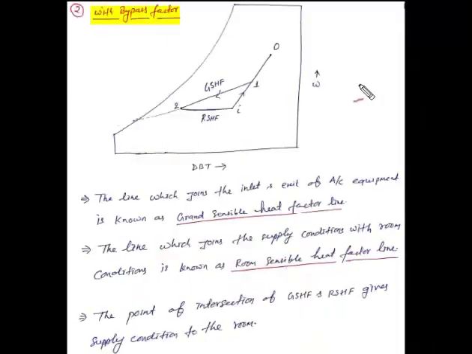This is the second part of the summer air conditioning, that is with bypass factor. Before this, we discussed the zero bypass factor summer air conditioning system. Here in this diagram, we can see point 2 is not located on the apparatus dew point temperature or on the saturated line. This process will intersect with the saturated line. So here is the ADP, it means here is the apparatus dew point temperature.